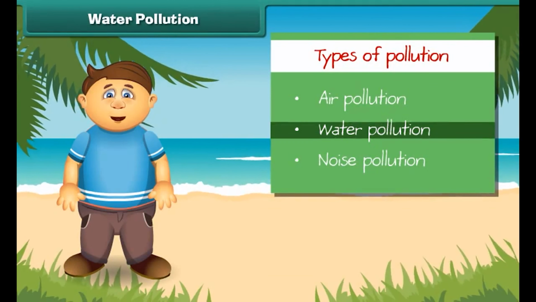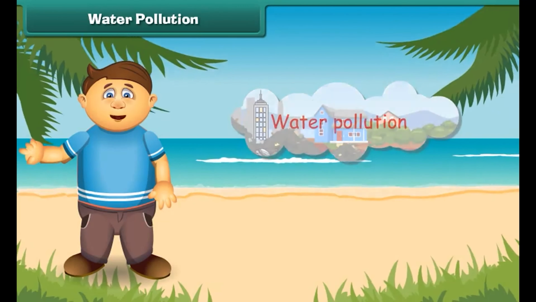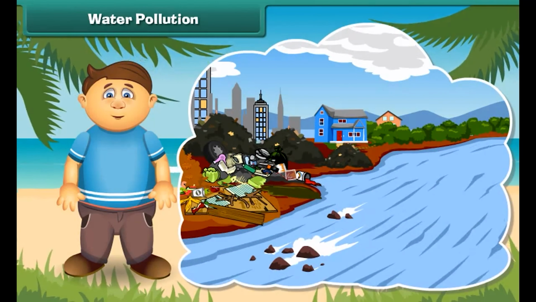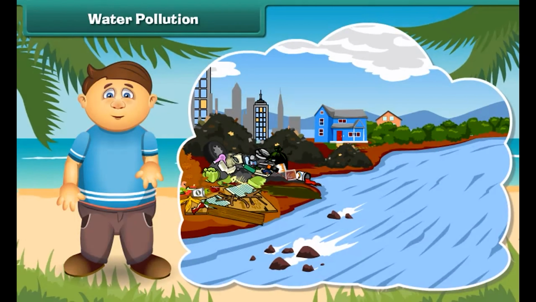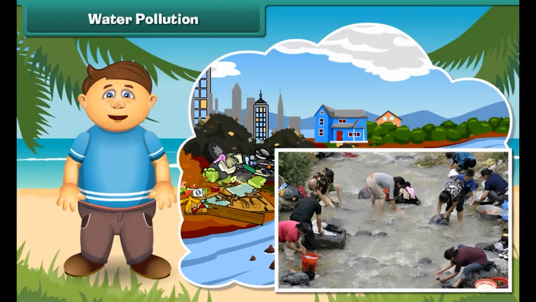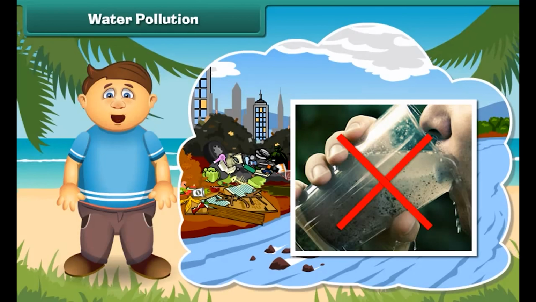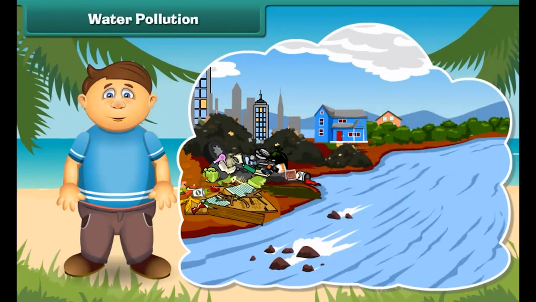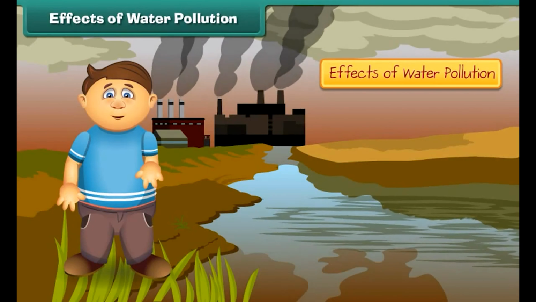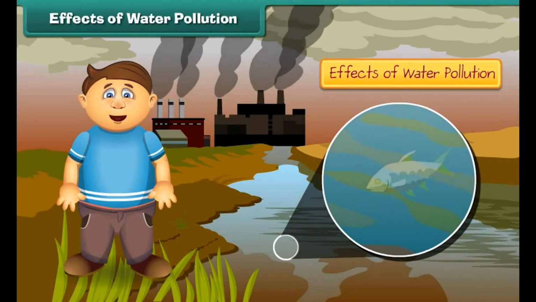Now let's know about the water pollution. Like air, water also gets polluted. Look at this river. It is very dirty. It receives sewage from the homes and wastes from the factories. Some people also wash their clothes and throw waste in it. We should not drink this water as it contains germs and may result in diseases. What are its effects? Poisonous chemicals released from factories and industries enter the water bodies, due to which marine life is getting affected. If we consume such fishes, we will also fall ill.